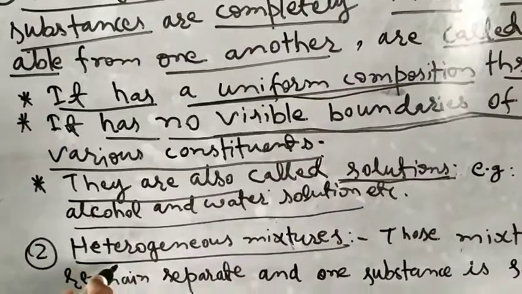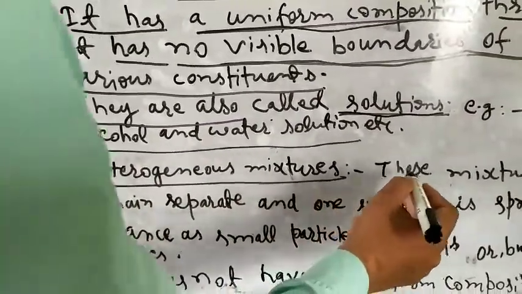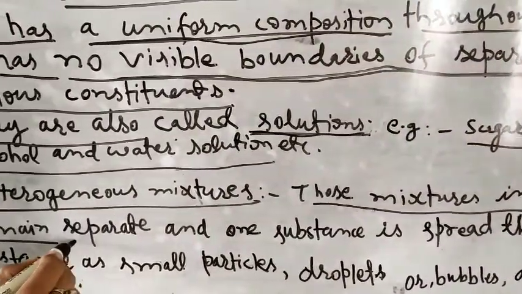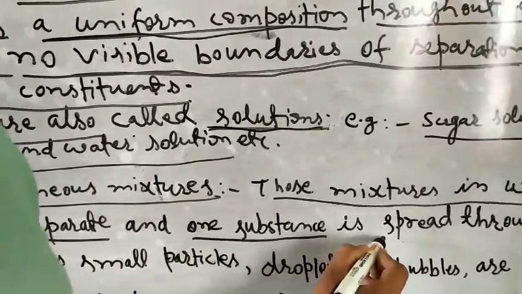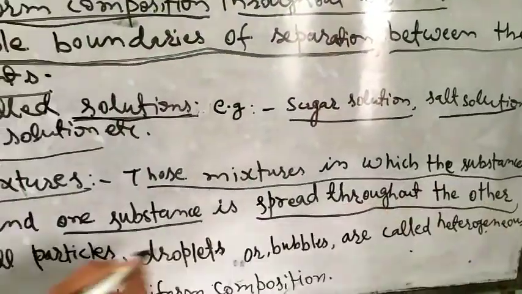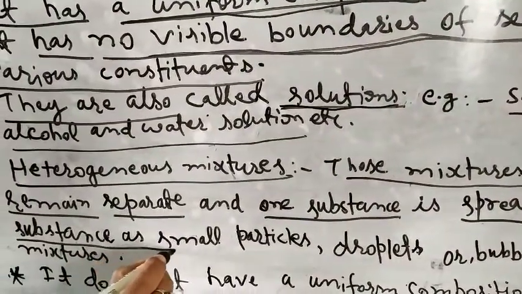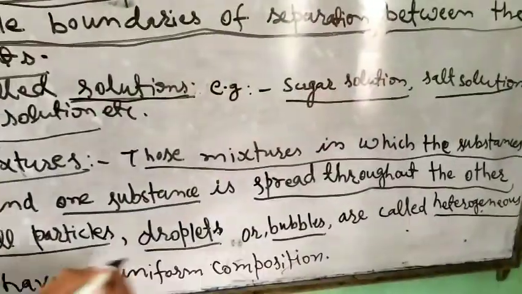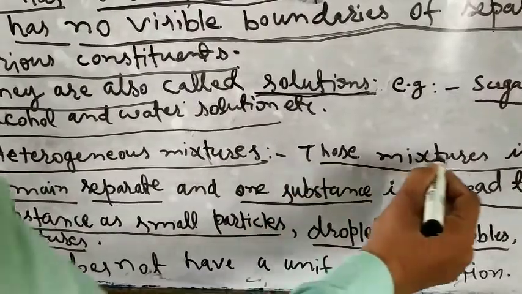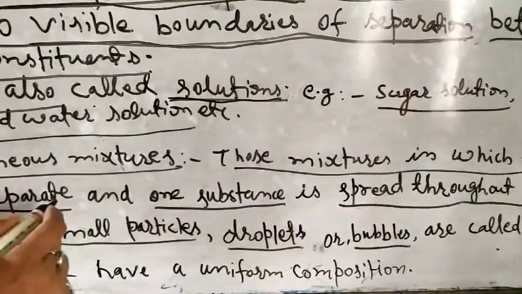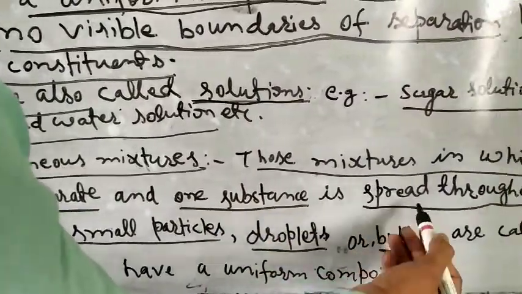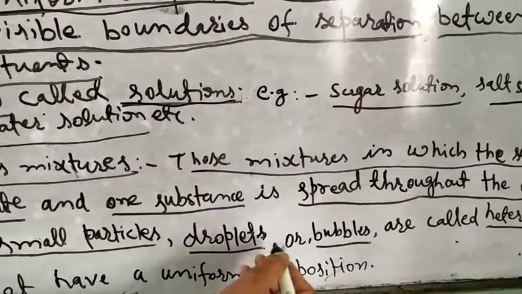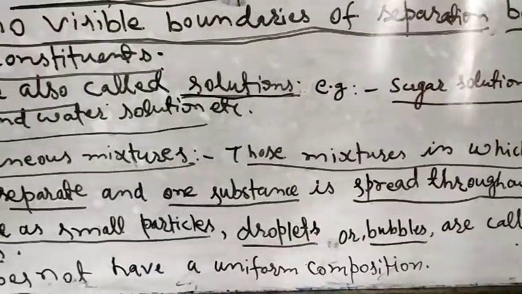Next one is heterogeneous mixture. What is a heterogeneous mixture? Those mixtures in which the substances remain separate and one substance is spread throughout the other substance as small particles, droplets or bubbles are called heterogeneous mixtures.